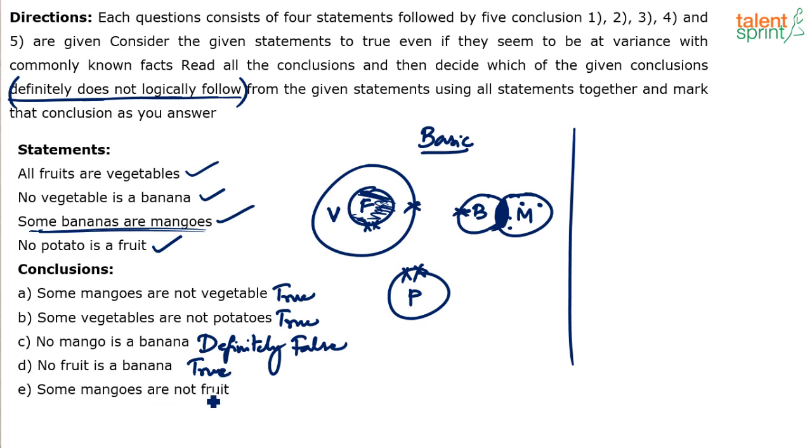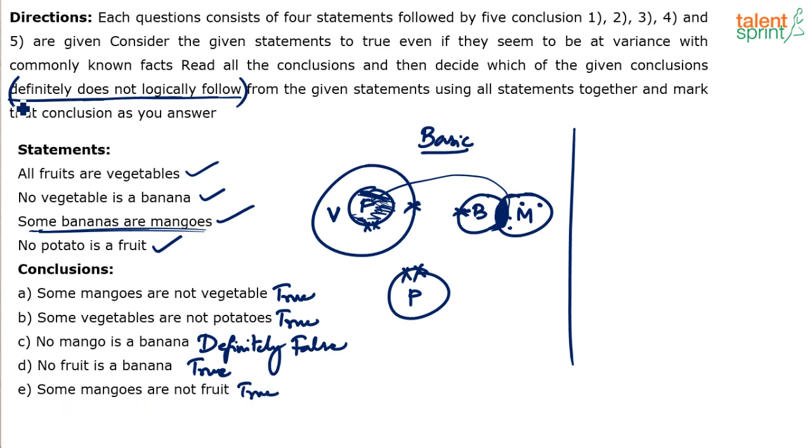And the last one, some mangoes are not fruit. Is it true? True. Yes. See, these mangoes which are bananas cannot be fruits. Because of these shaded mangoes, if they go inside fruit, this banana will go inside fruit. If banana goes inside fruit, banana is going inside vegetable, which is not allowed because banana and vegetable cannot touch each other. So there will always be these mangoes which cannot be fruit. Other mangoes can be fruit. I can draw these mangoes inside fruit, but these mangoes cannot go inside fruit. So some mangoes are not fruit is also true.